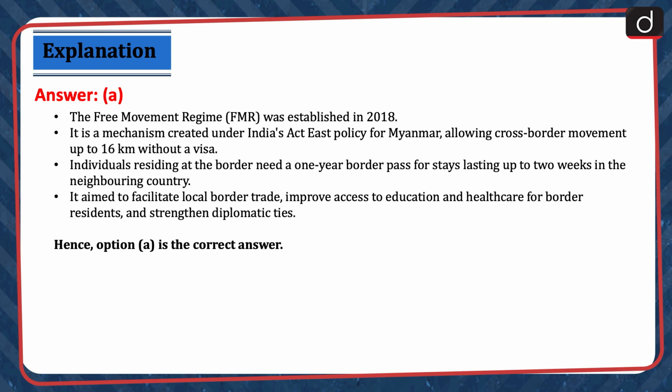The Free Movement Regime, or FMR, was established in 2018. It is a mechanism created under India's Act East policy for Myanmar, allowing cross-border movement up to 16 kilometers without a visa. Individuals residing at the border need a 1-year border pass for stays lasting up to 2 weeks in the neighboring country. It aimed to facilitate local border trade, improve access to education and healthcare for border residents, and strengthen diplomatic ties. Hence, option A is the correct answer.